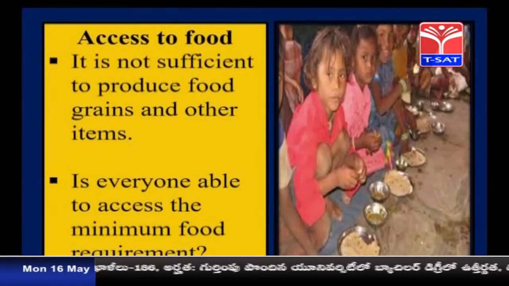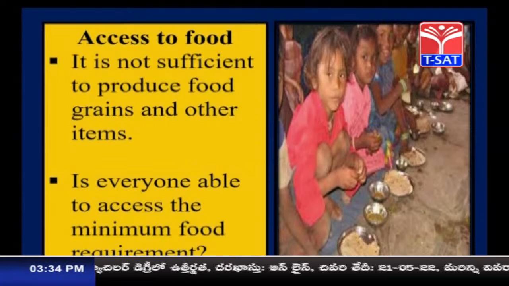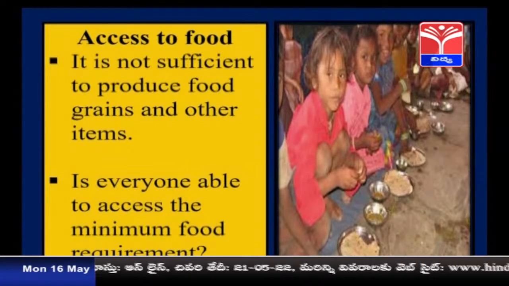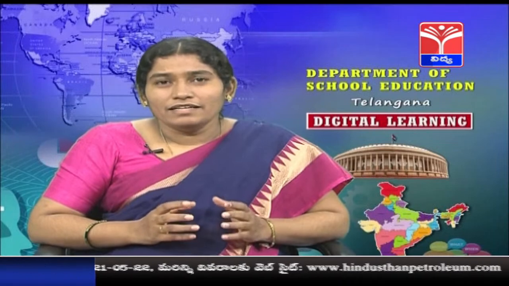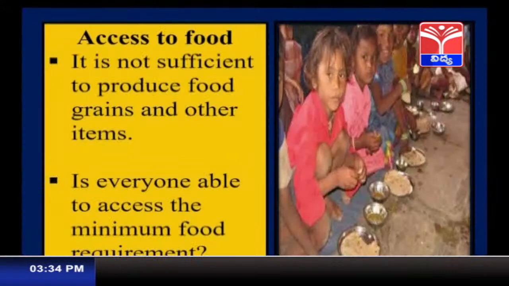So, what is access to food? Access to food is whether the food is available to the poorest of the poor people also, all through the year and all the 3 times per day, which is called access to food. So, is everyone able to access the minimum food requirement? So, let us try and understand it.